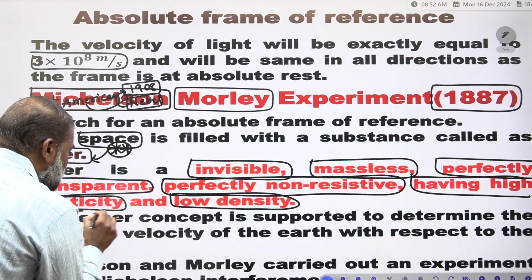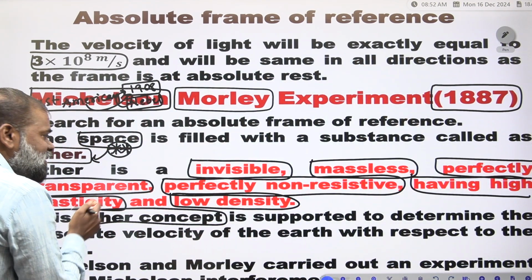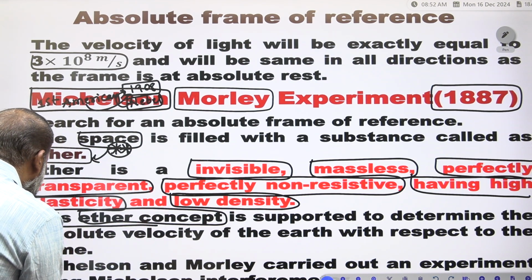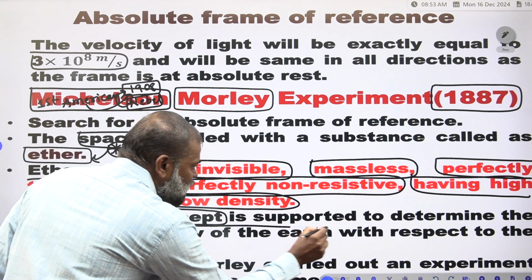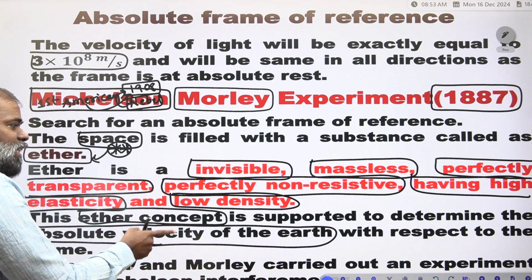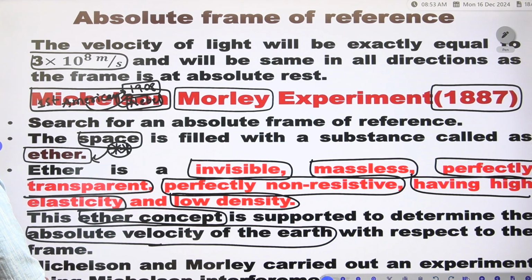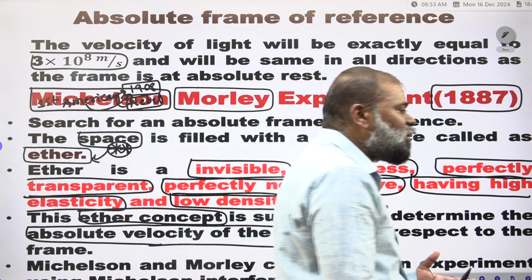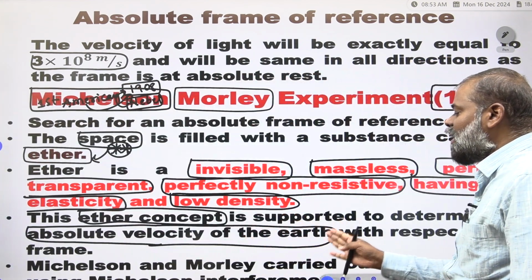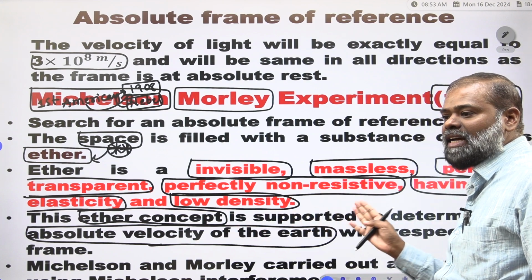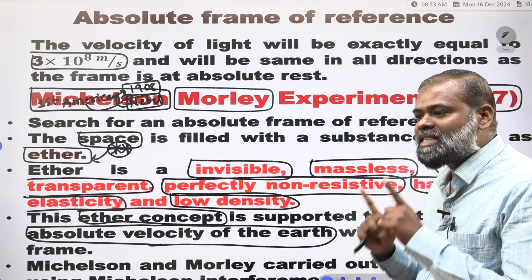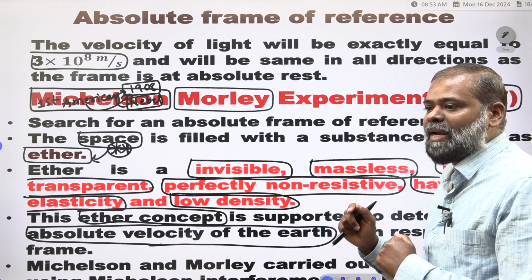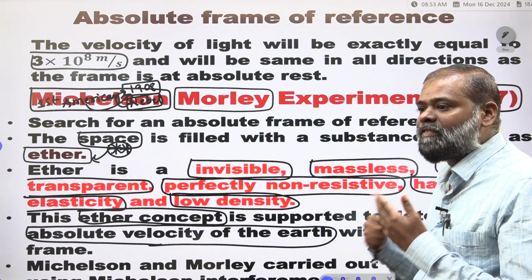This ether concept is supposed to determine the absolute velocity of the earth with respect to the frame. Michelson and Morley carried out an experiment to determine this absolute velocity of the earth. Absolute velocity of the earth means the velocity is the same wherever you go. So for that he considered the ether medium and did one experiment along with Morley.